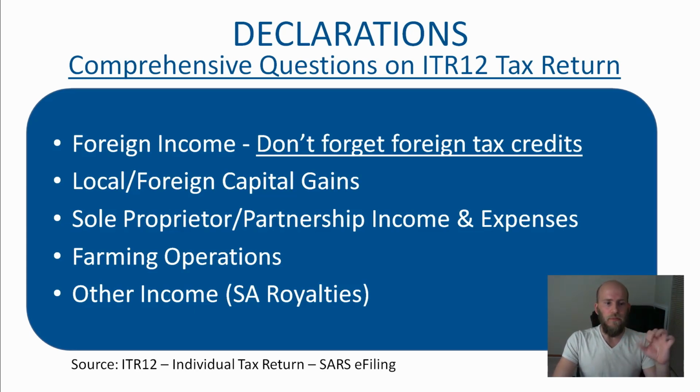Then other income, but what's covered here is specifically SA royalties, so royalties that you get from South Africa. Also covered there is if you did maybe an administrative job that you don't get an IRP5 for, or you did a consulting job and it is not enough to complete in the sole proprietor section, you can just complete it there under other income.